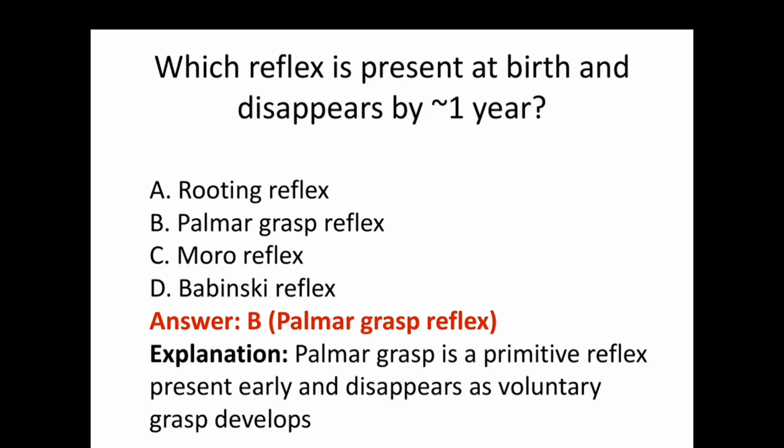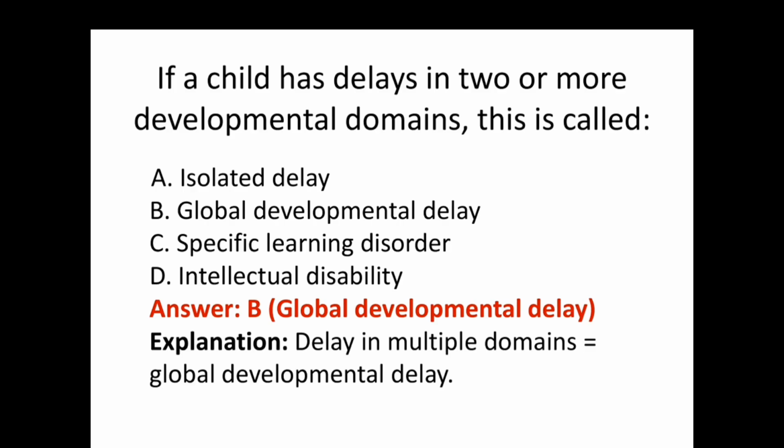Which reflex is present at birth and disappears by 1 year? The answer is palmar grasp reflex. It is a primitive reflex present early and disappears as voluntary grasp develops. If a child has delays in 2 or more developmental domains, this is called global developmental delay. Delay in multiple domains is called global developmental delay.